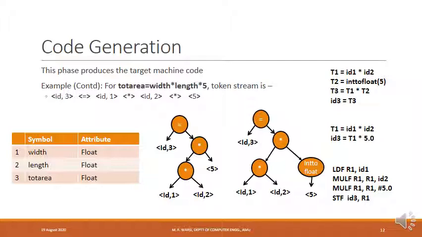So machine-dependent code optimization is being done along with the code generation phase. While generating the code, it is generating the code which is optimized one.